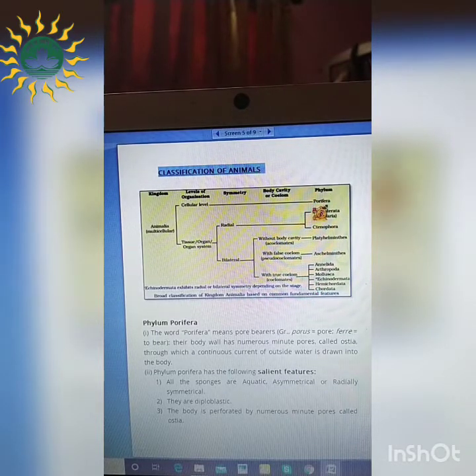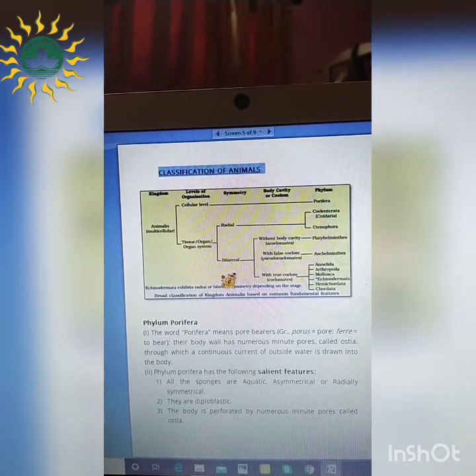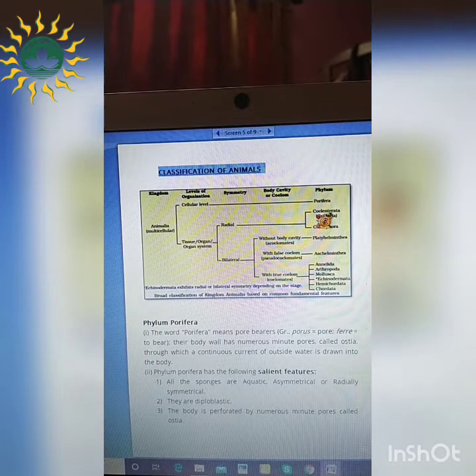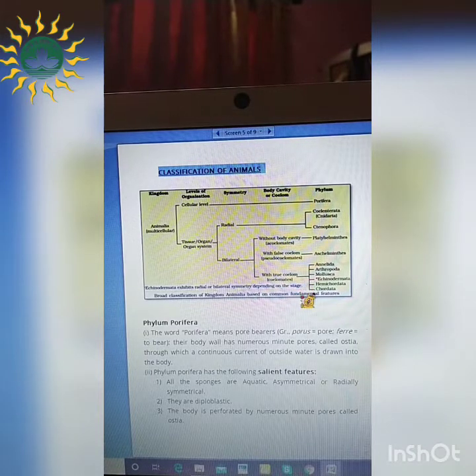So firstly, at the cellular level, it is Porifera. Then coming to tissue, organ or organ system level, again two symmetries are present. One is radial, another one is bilateral. The radially symmetrical organisms are what? Coelenterata, which is also called Cnidaria, and Ctenophora. And the bilateral organisms have three types, which I've just mentioned. Without body cavity, there are acoelomates, Platyhelminthes. With false coelom, pseudocoelomates, Aschelminthes. And with true coelom or body cavity, called coelomates, that are Annelida, Arthropoda, Mollusca, Echinodermata, Hemichordata and Chordata.